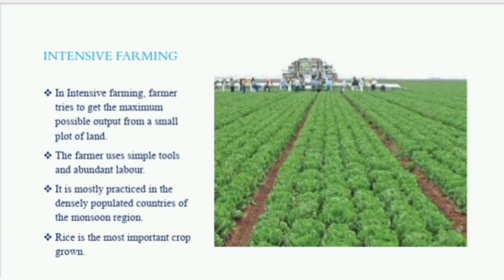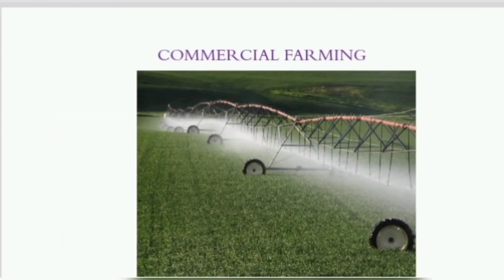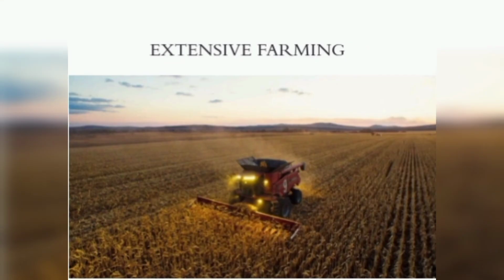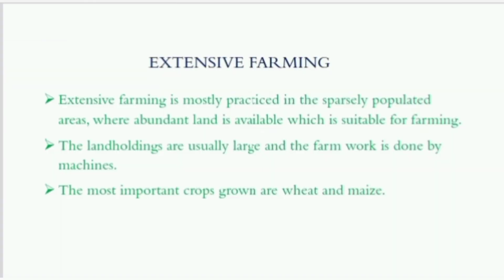Then, the next type of cultivation is commercial farming. In commercial farming, the crops are grown and livestock are reared for sale in the market. The farms are generally large in size and the investments are high. This type of farming is mostly practiced in the prairies of North America, pampas of South America, and steppes of Eurasia.